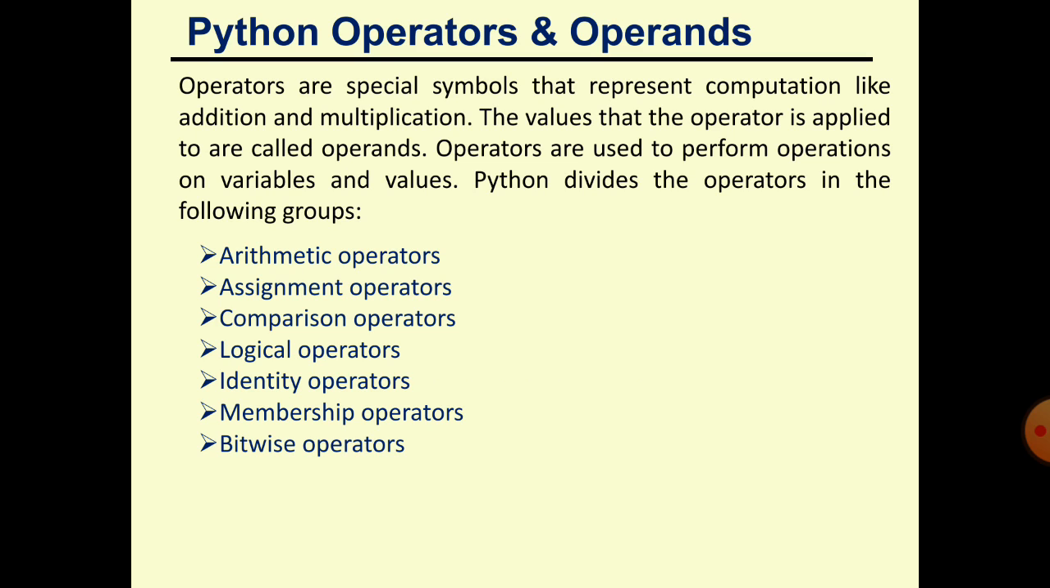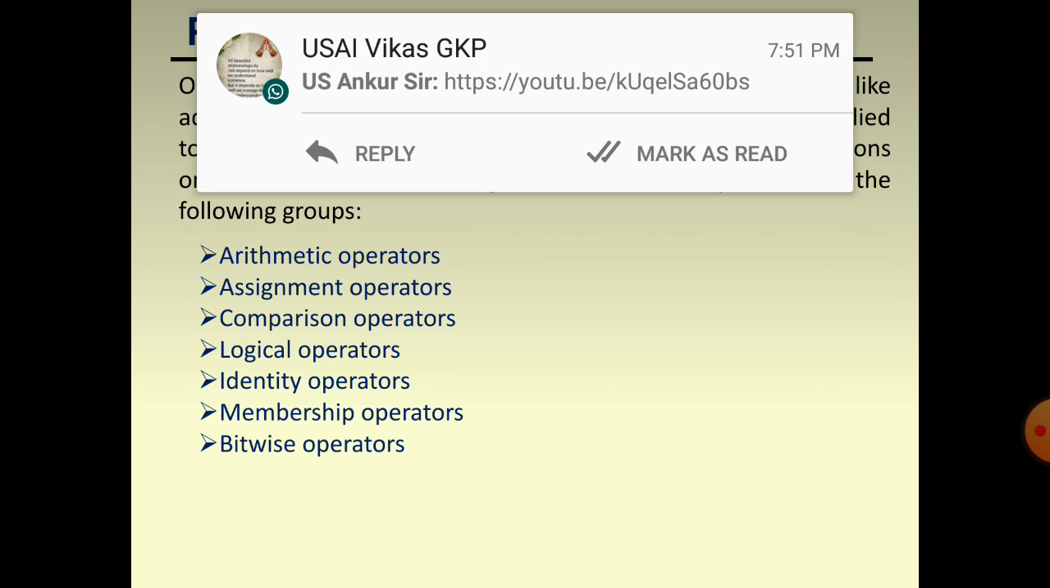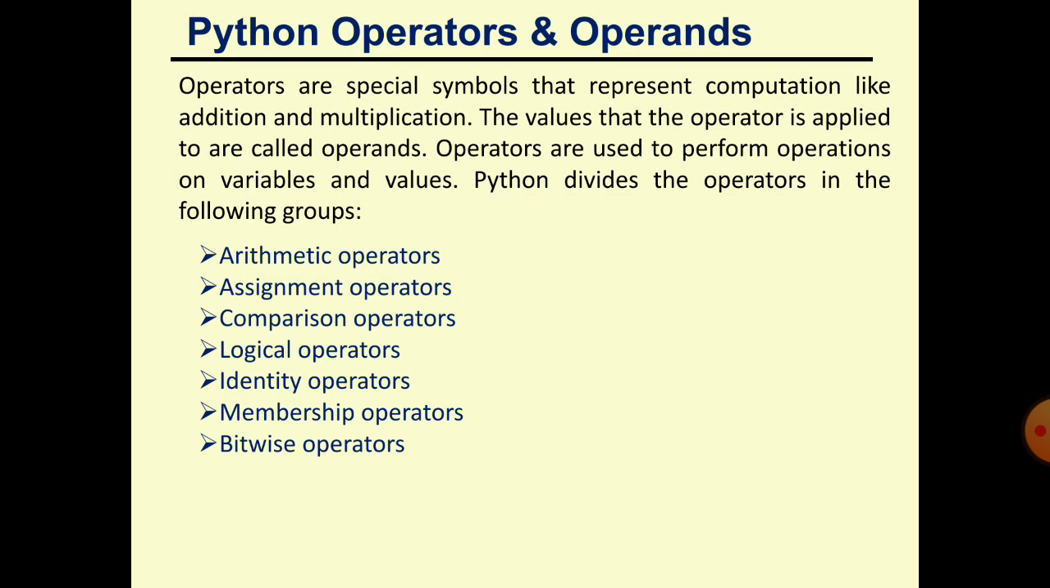Next, operators and operands in Python. Operators are a special type of character in a language that operate on the value of an operand. An operand is always referred to as a variable. Operators are special characters that operate on the value of an operand.